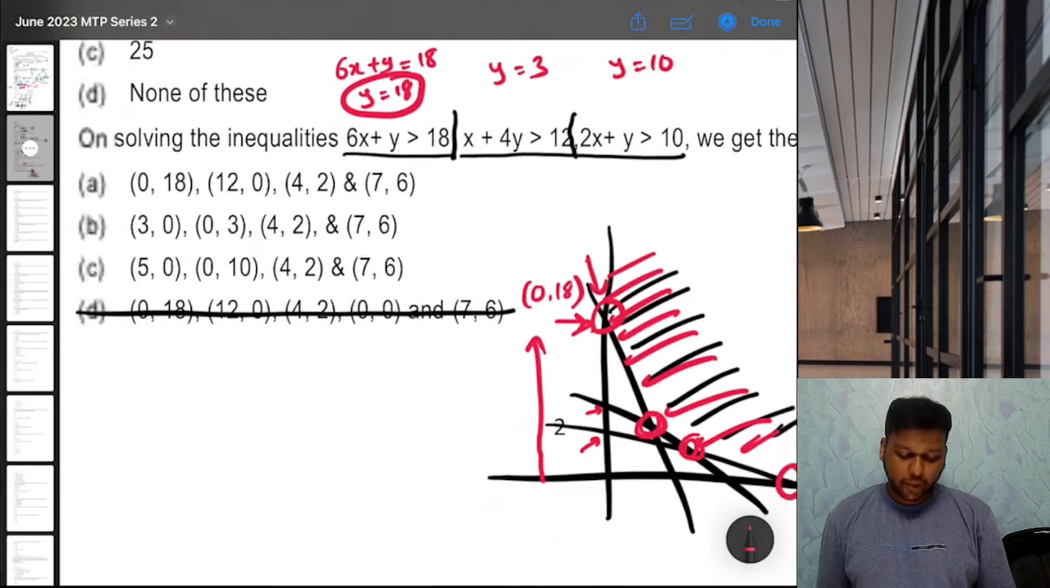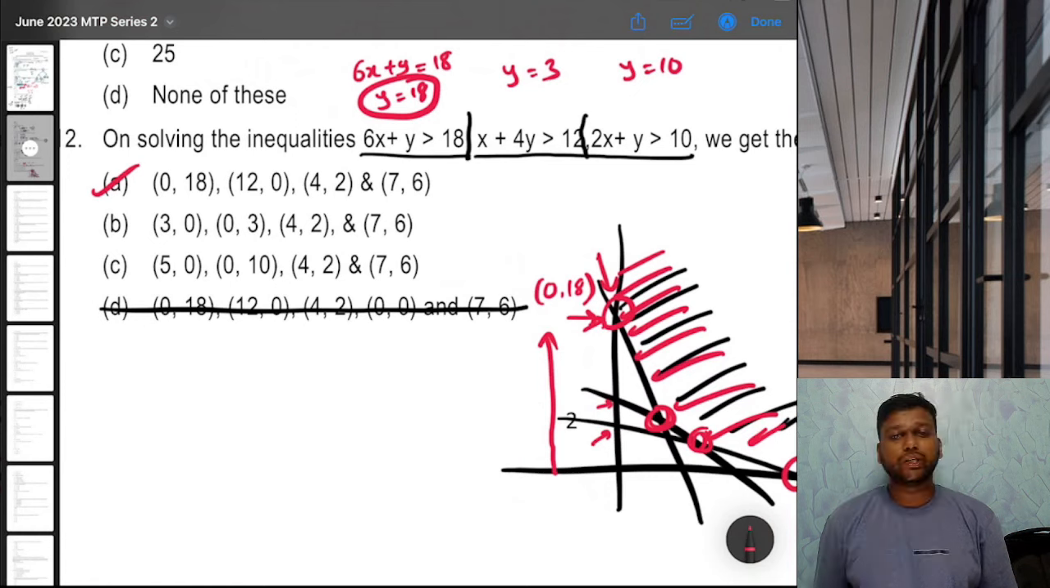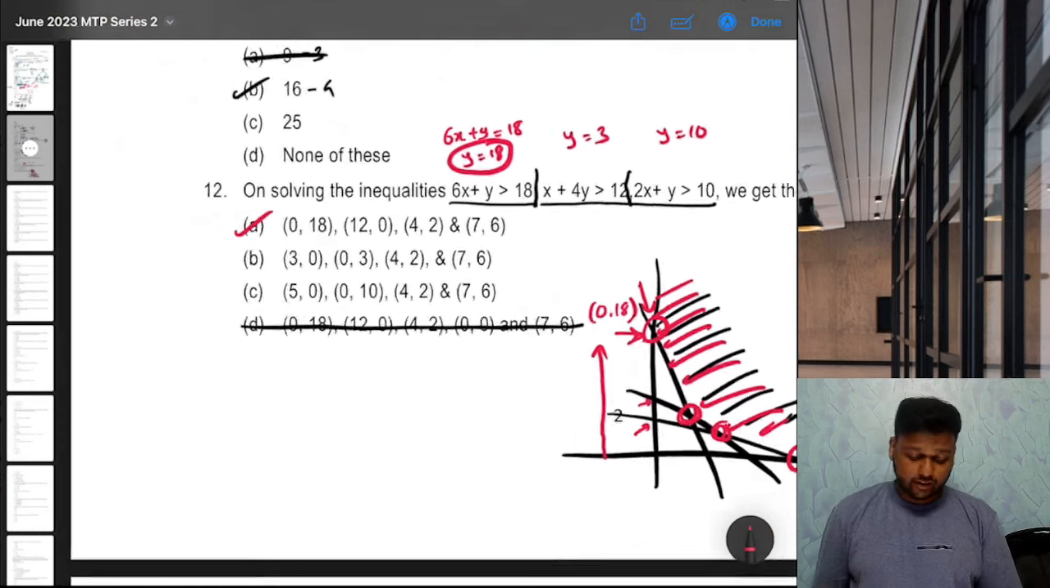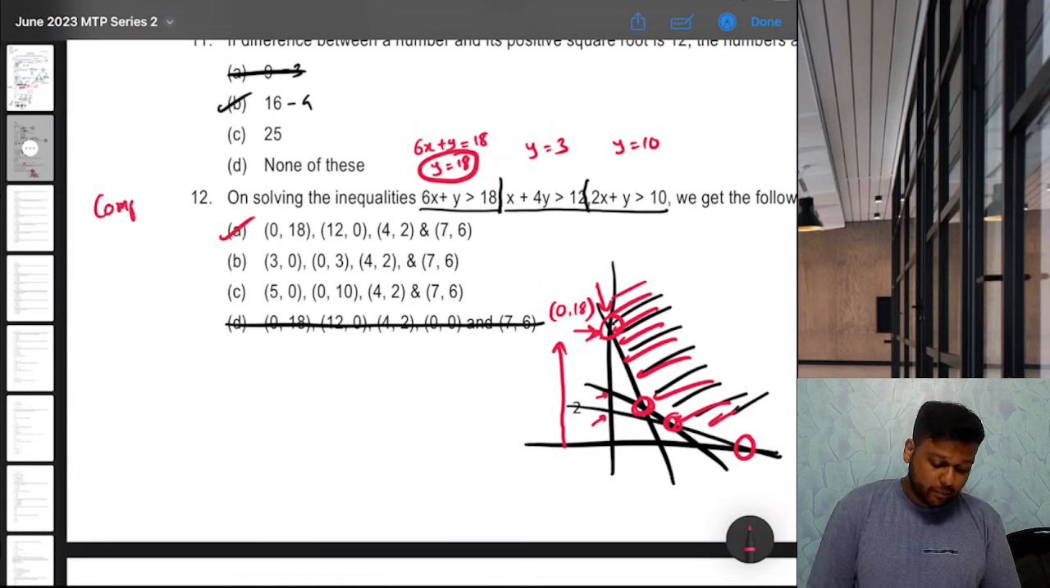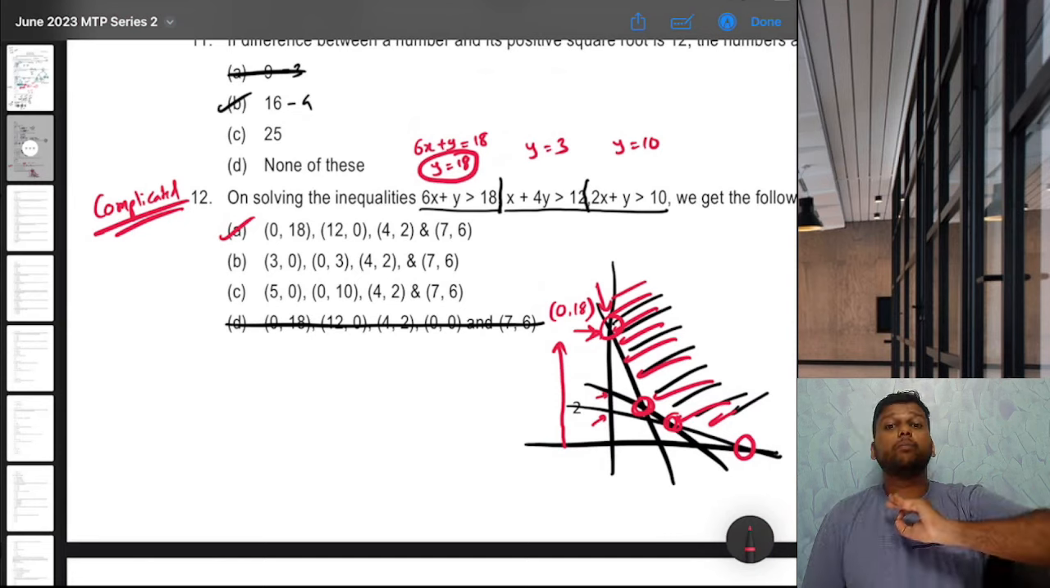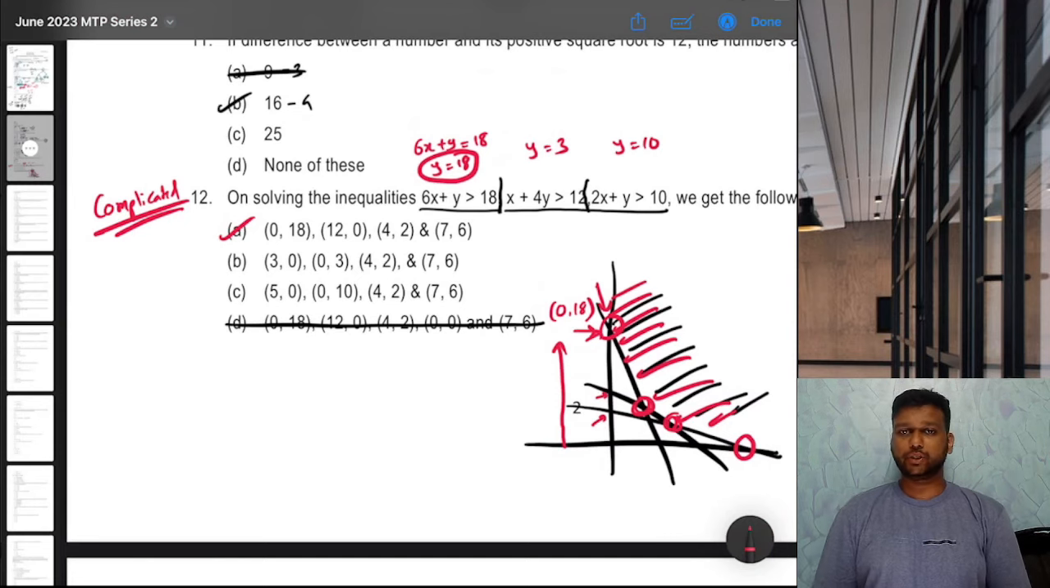Is it in any of the options? Only this option. So that is our answer. That's it. No need to do anything else. Again, I agree that this is a little bit complicated question. In exam, it might be better to skip this question and go ahead. And if you have time, then come back and solve such questions.